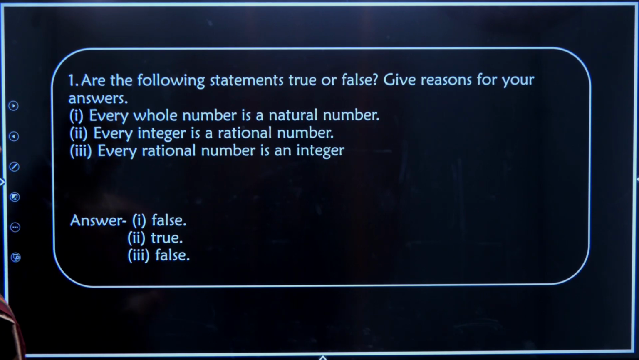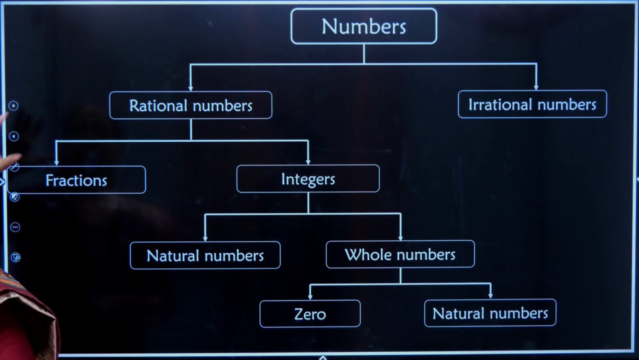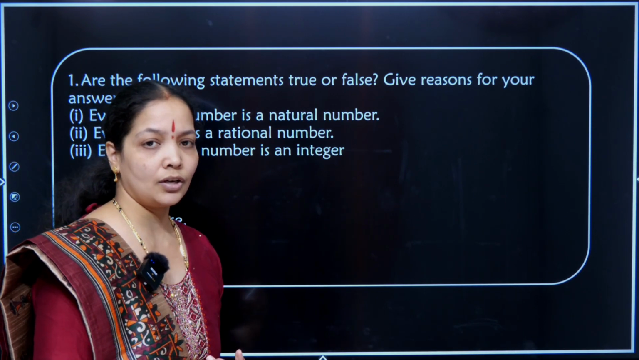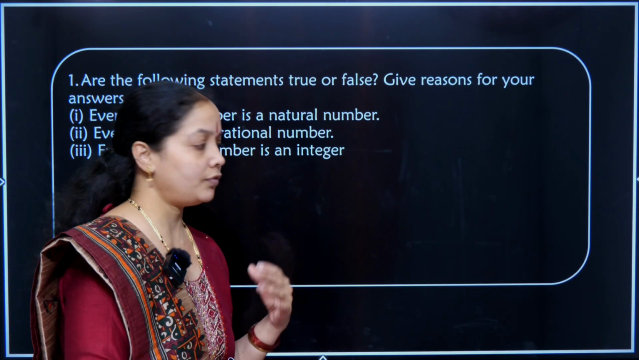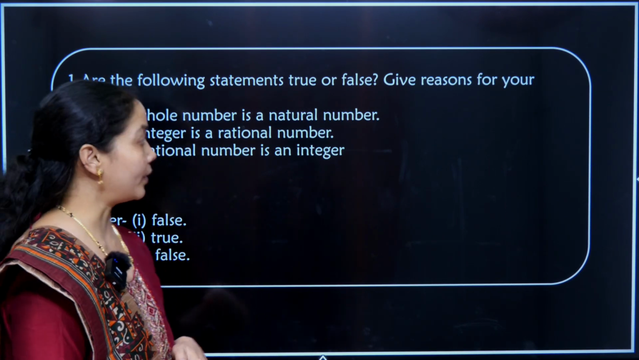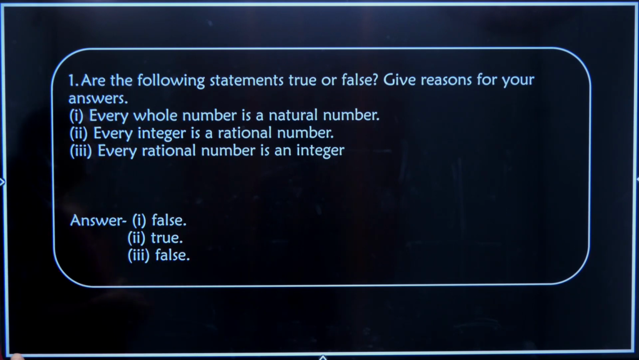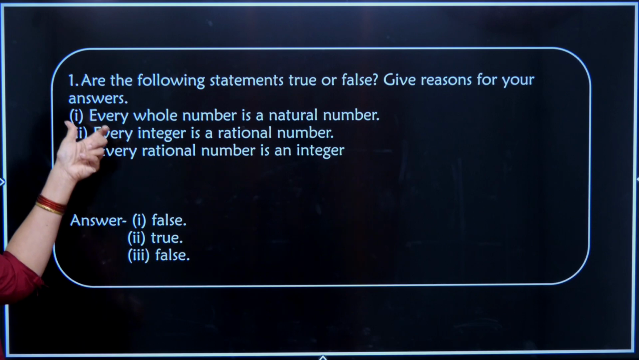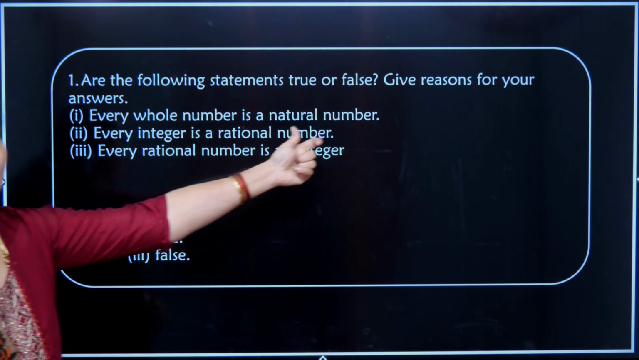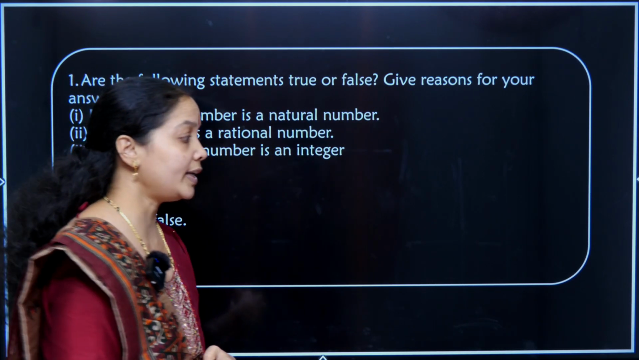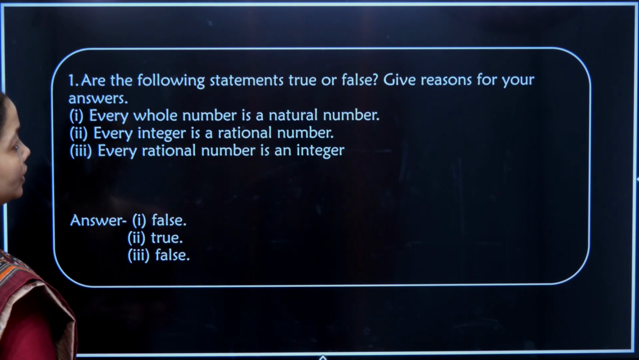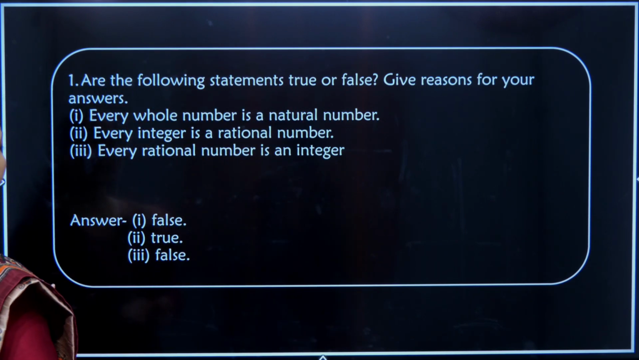So, we have taken an important question to make sure that the flow chart was really understood by you all. Are the following statements true or false? Give reasons. The first statement is: every whole number is a natural number.